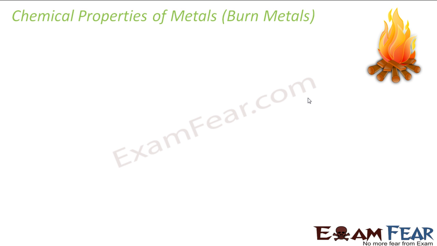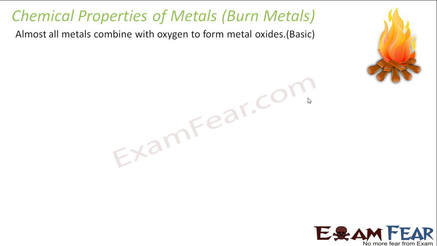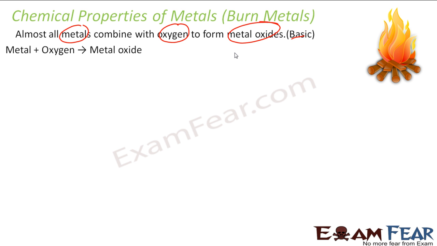Metals burn. Almost all metals, when you burn them, combine with oxygen to form metal oxides, and they are basic. For example, you take manganese, or any metal, and oxygen, which is available in the air. When you heat it, when you burn it, it forms metal oxide. Some metals form metal oxide even without burning. They are so reactive, for example, sodium.